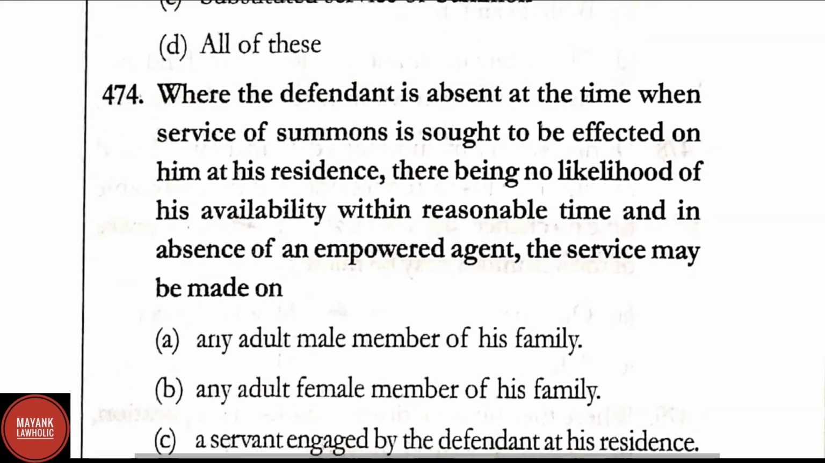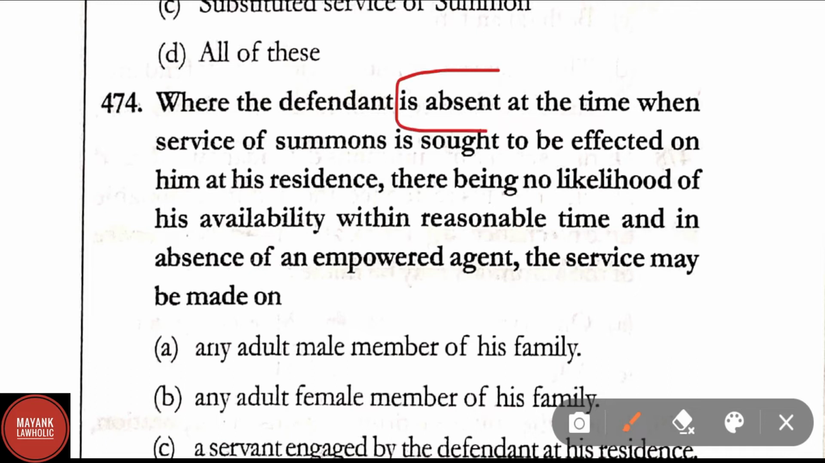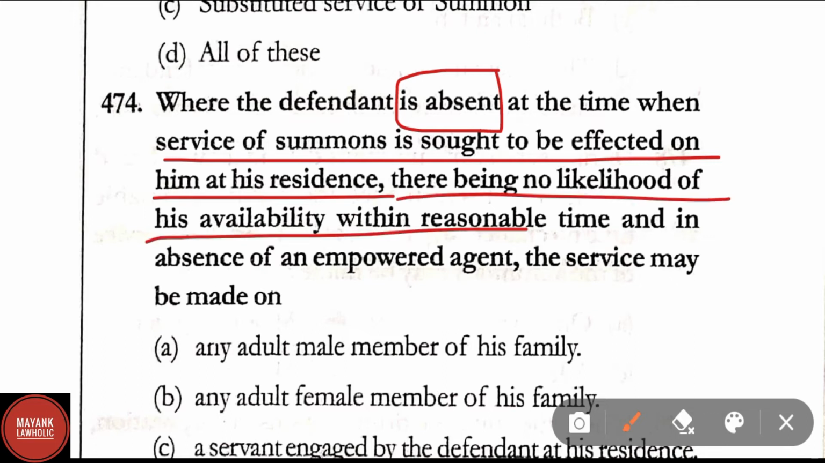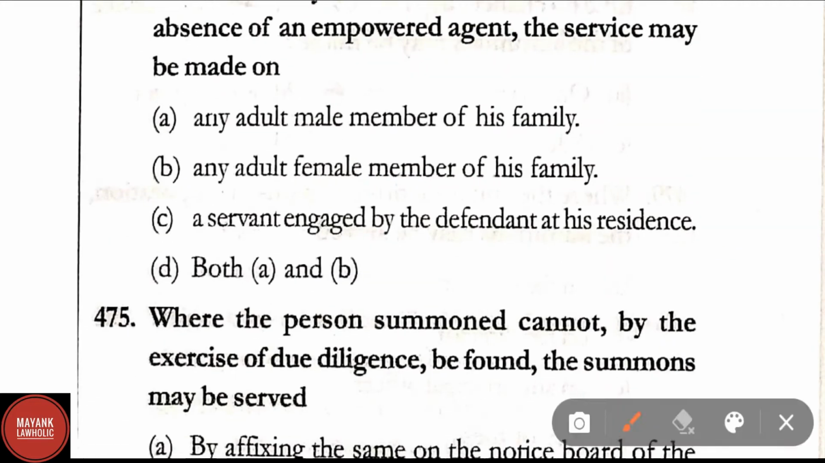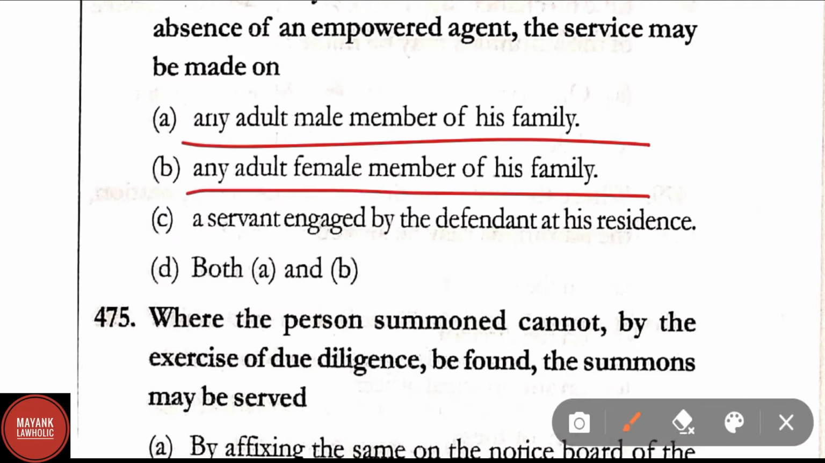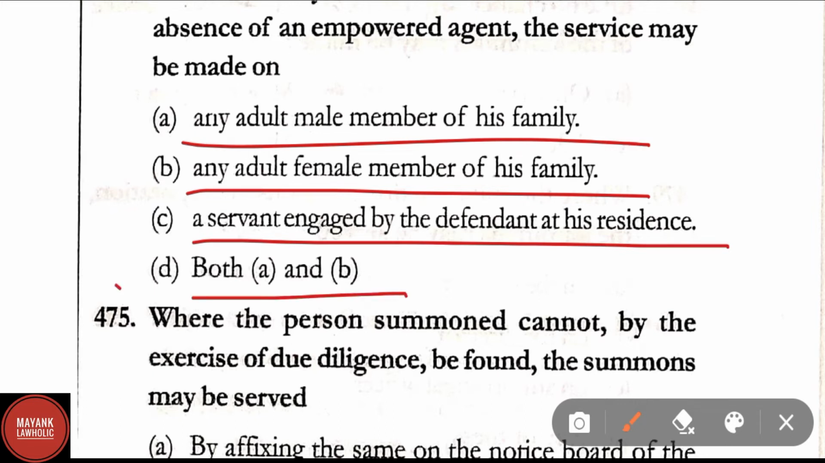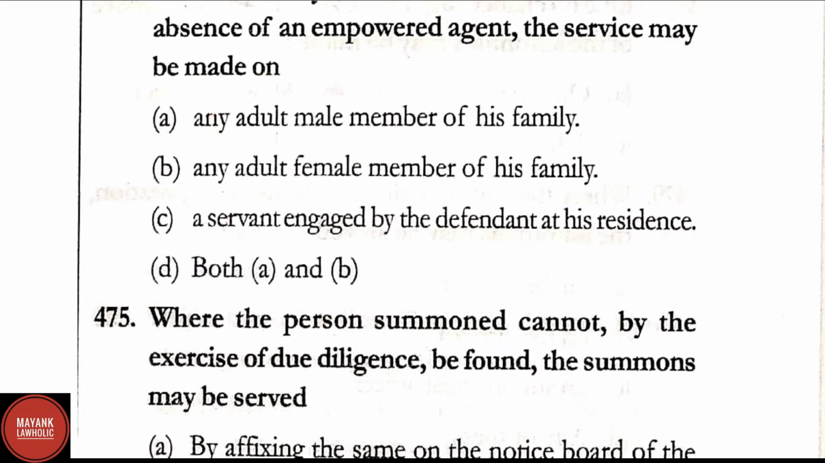Question number 474. When the defendant is absent at the time when the service of summons is sought to be effected on him at his residence, there being no likelihood of his availability within a reasonable time and in the absence of an empowered agent, the service may be made on: Option A, any adult male member of his family. Option B, any adult female member of his family. Option C, a servant engaged by the defendant at his residence. And option D, both A and B. Here the correct answer is option D, that is both A and B. Any adult male member of the family, any adult female member of his family.